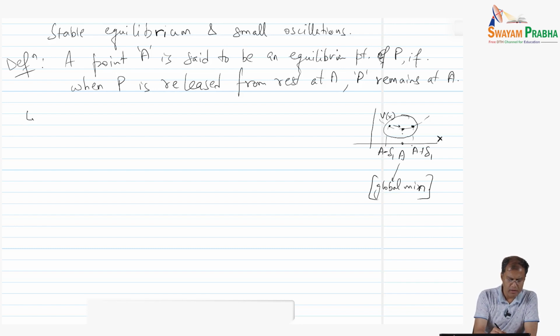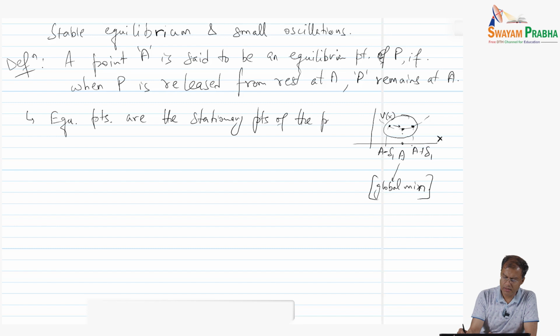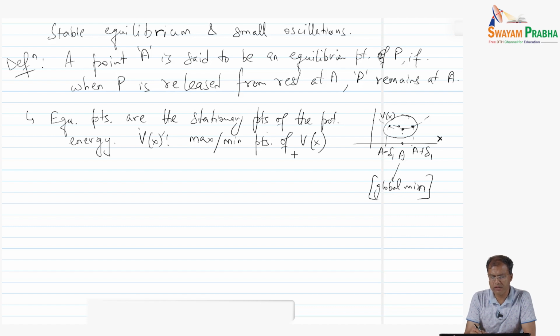Just to write what I just said: equilibrium points are the stationary points of the potential energy V(x), which are the maximum and the minimum points of V(x). So basically we need to find the max or the min of V.